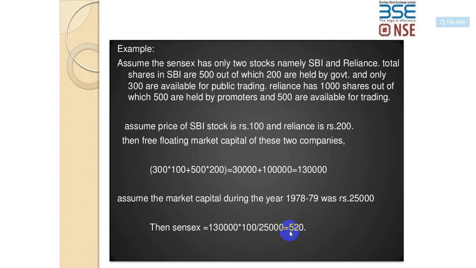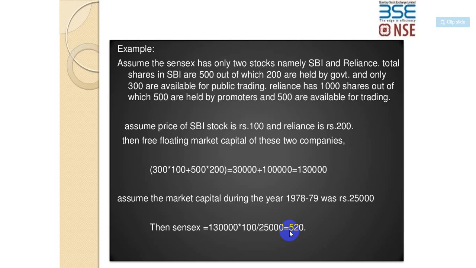So then the free float market capitalization of these two companies will be the remaining 300 left out, as the government has taken 200, into 100, that is SBI, plus 500, the available amount of Reliance, into the price. How much is the price? The price is 200. So you multiply them: 30,000 plus 1 lakh. So it will be 1,30,000.